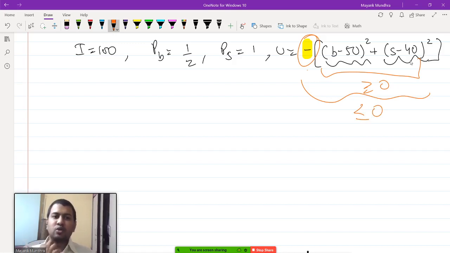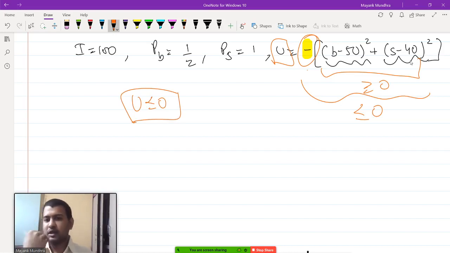Utility is always non-positive. So achieving utility equal to 0 implies you have achieved the maximum possible utility. Now the question becomes, can utility be equal to 0?